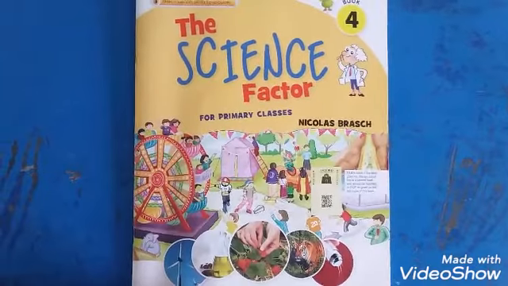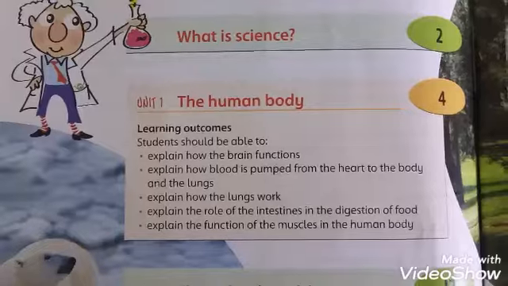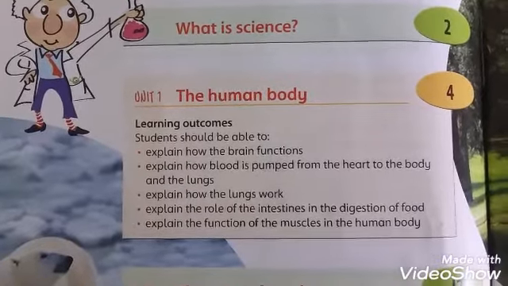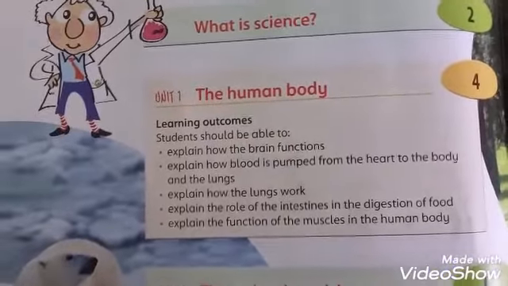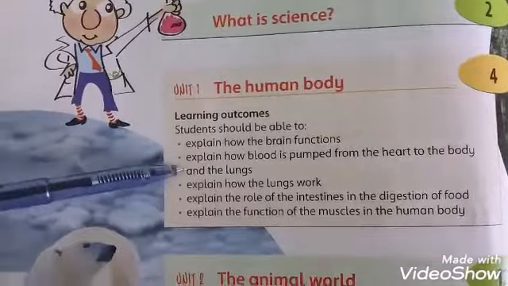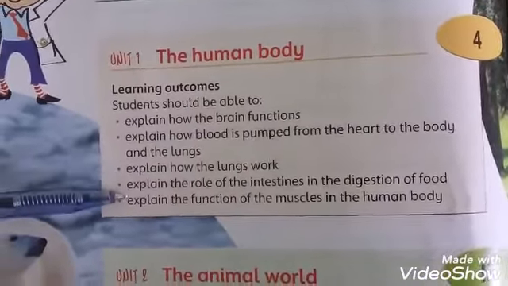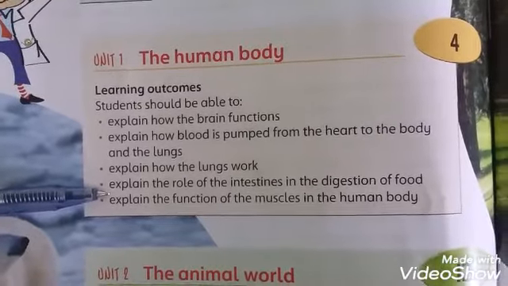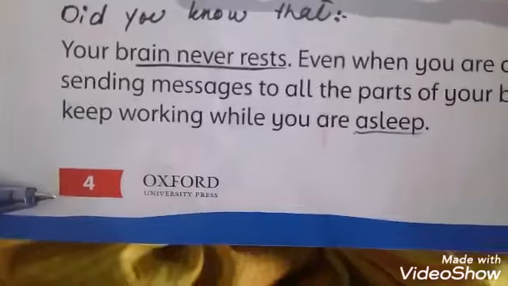I am your science teacher from Allied School, the Science Factor for class 4. Let's start our lecture from unit 1, the human body. After reading this chapter, students will be able to explain the brain functions, explain how blood is pumped from the heart to the body and lungs, explain how the lungs work, explain the role of the intestine in the digestion of food, and explain the function of muscles in the human body.